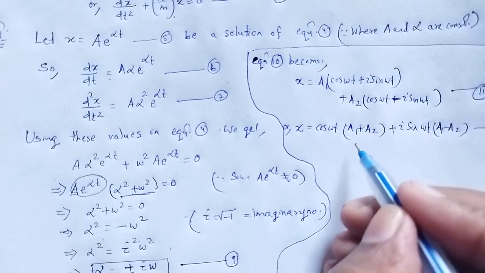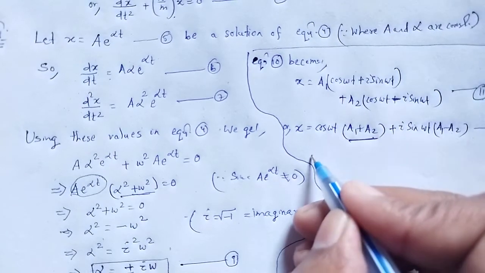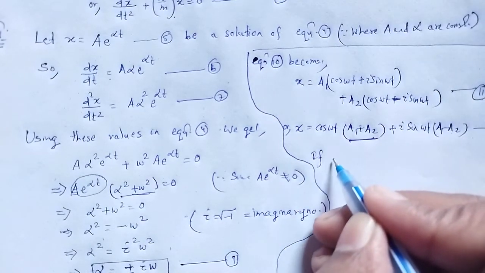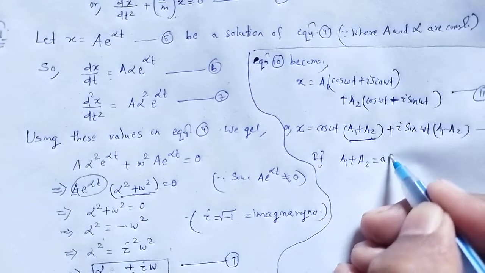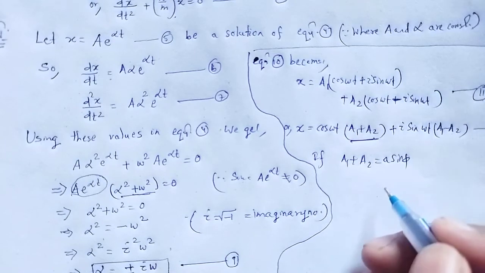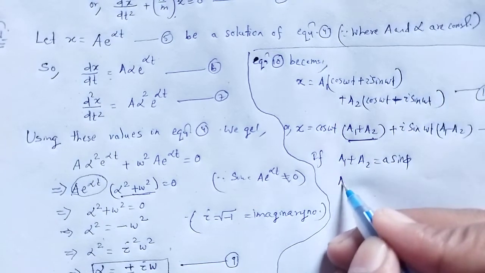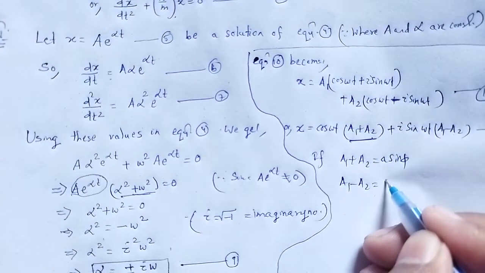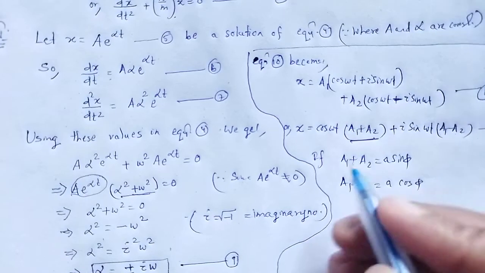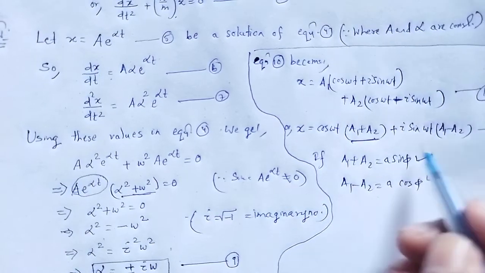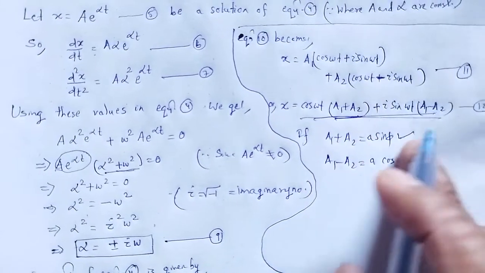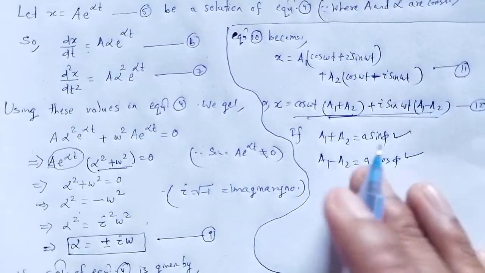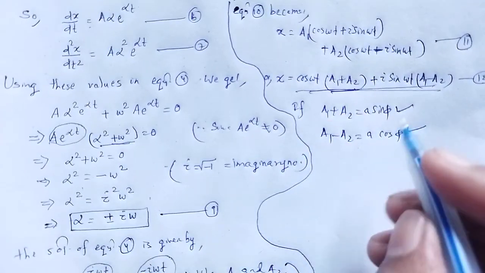If we substitute a1 plus a2 is equal to a sin phi and a1 minus a2 is equal to a cos phi in equation number 12, what happened?